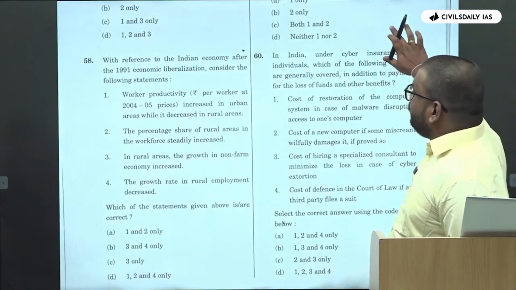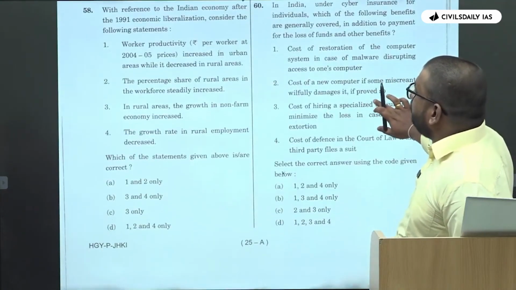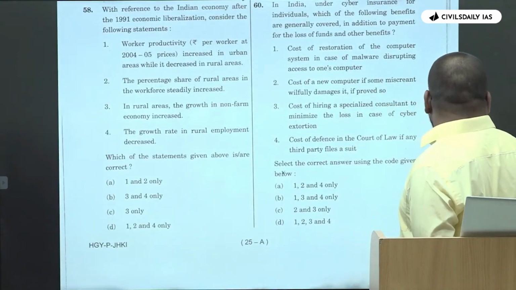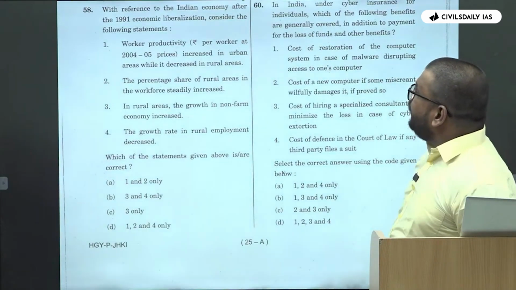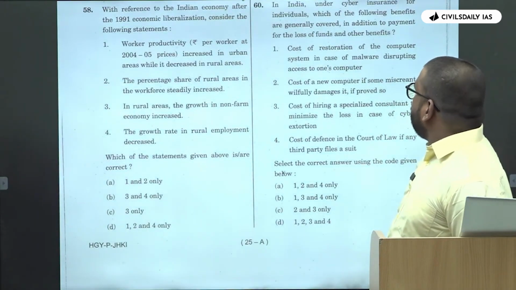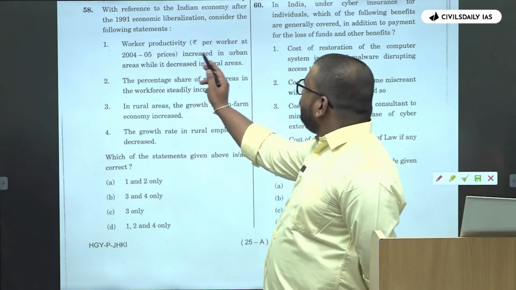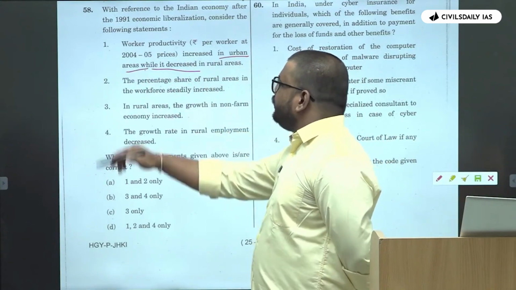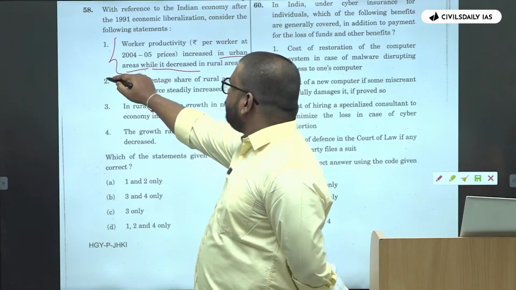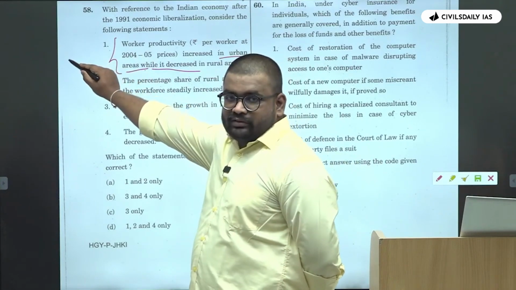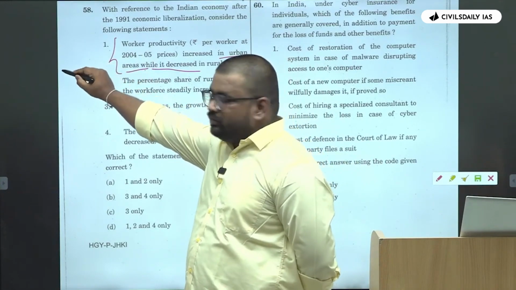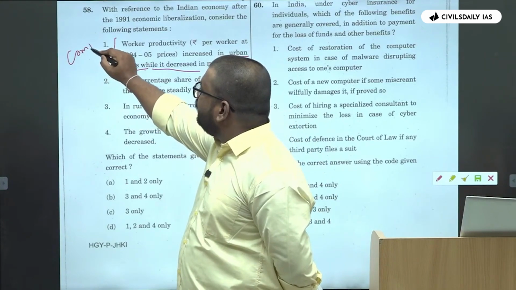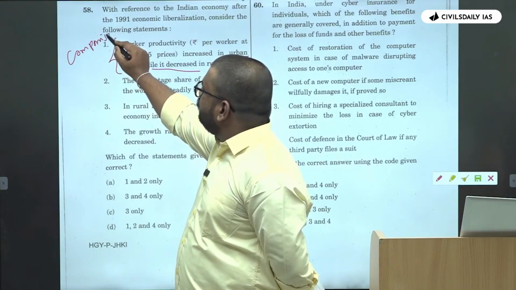Okay. Then with reference to the Indian economy after 1991 economic liberalization. Again, productivity increased in urban areas while it decreased in rural areas. What kind of statement is this? Yes, a comparison statement, which we consider wrong.